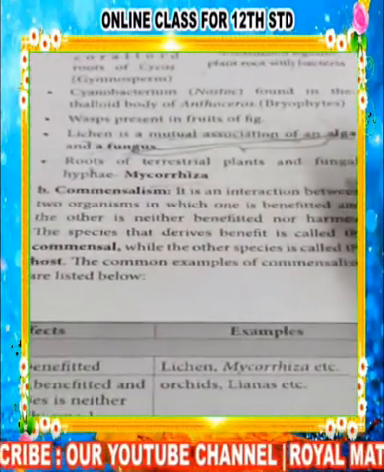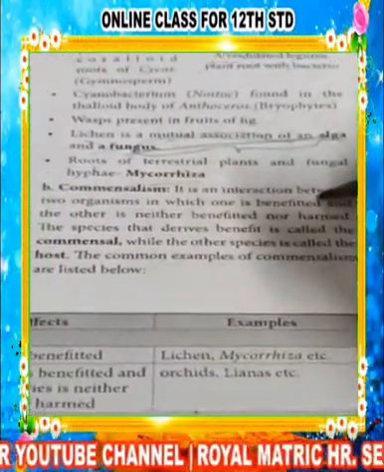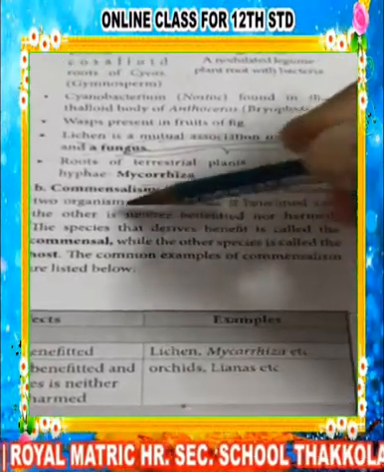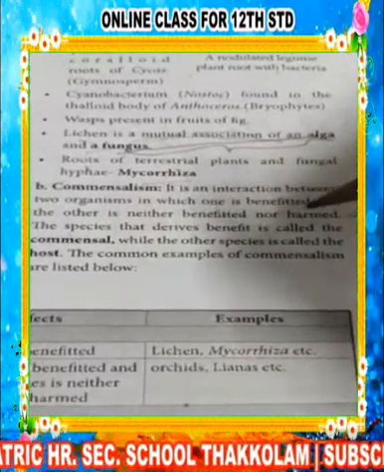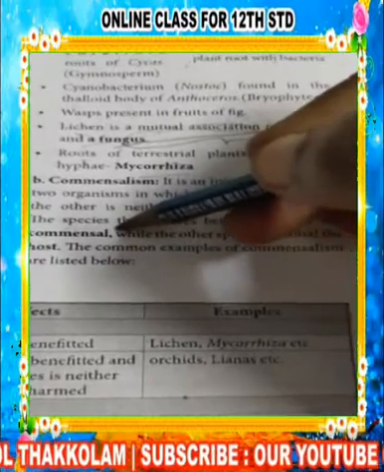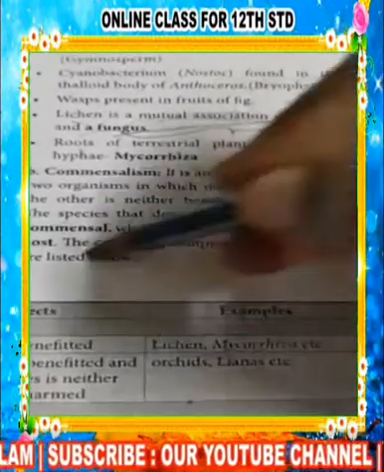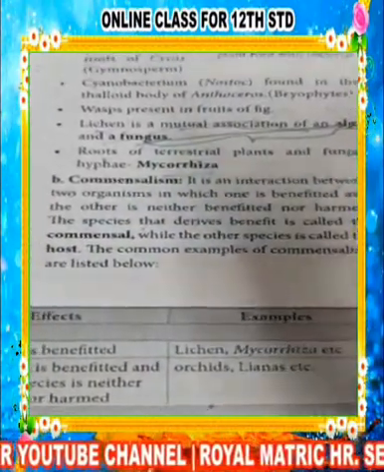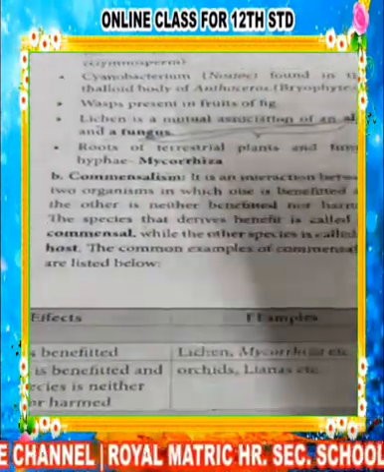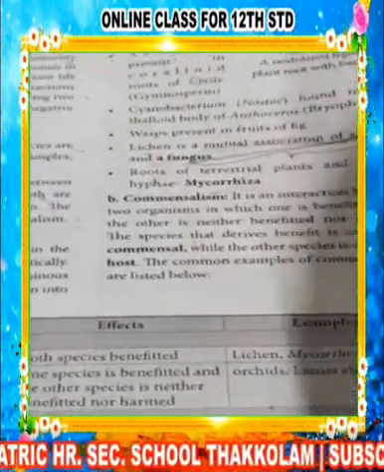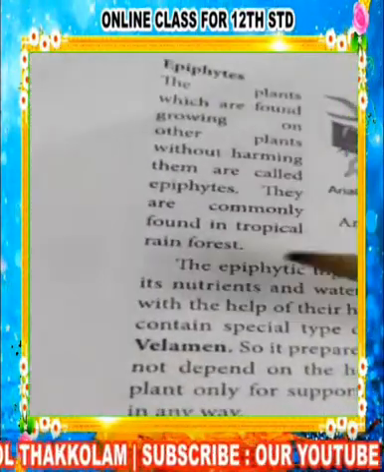So it is an interaction between two organisms in which one is benefited and the other is neither benefited nor harmed. The species that derives the benefit is known as the commensal, while the other species where it lives is called the host. We have many examples of commensalism that we will see. Now you might have learned about the velamen tissue. We are going to see that in the next topic.